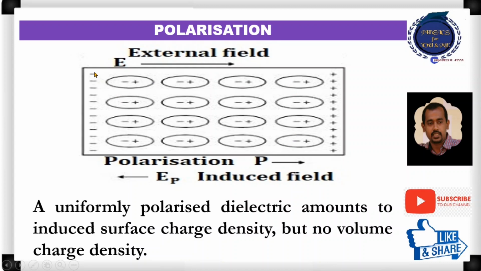But we can see that there are some unneutralized charges of opposite kind present at opposite ends of the dielectric. They will create the induced field. A uniformly polarized dielectric amounts to induced surface charge density, but there is no volume charge density. Unneutralized charges are not present inside the dielectric, hence no volume charge density.